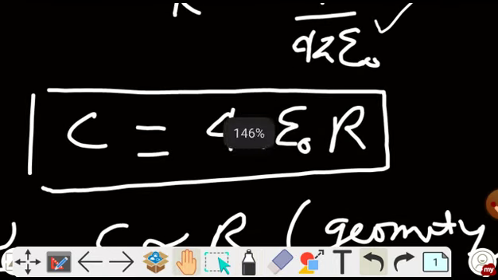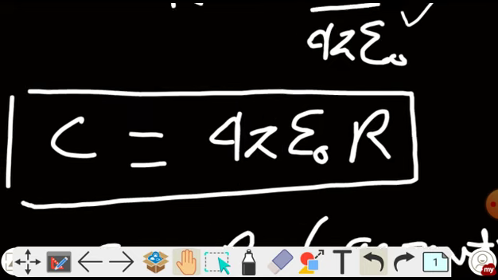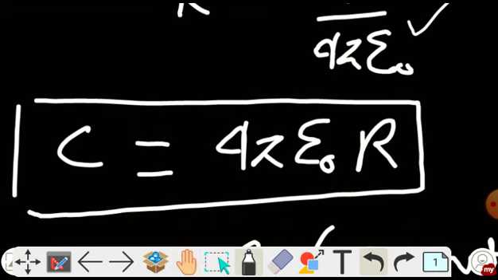So this is the final expression of capacitance due to a single isolated sphere, 4 pi epsilon naught r. Remember this formula because it is directly used for the questions.